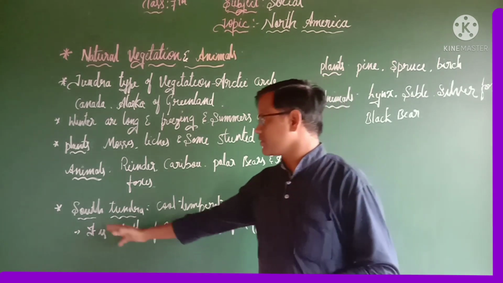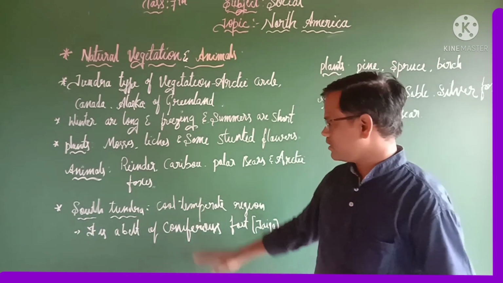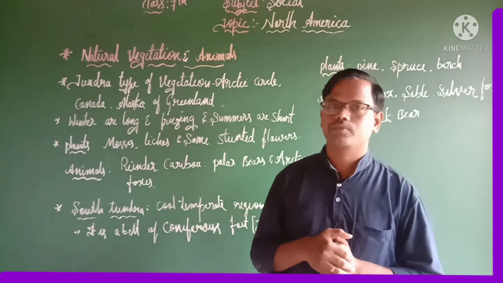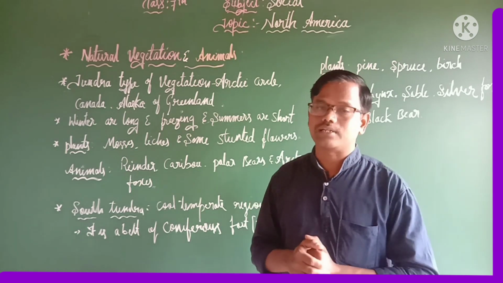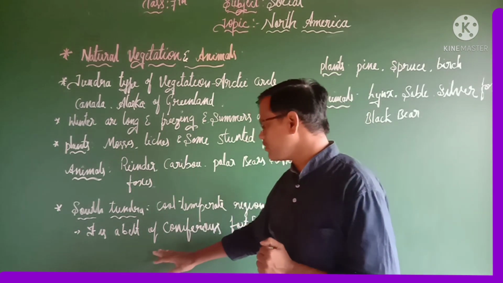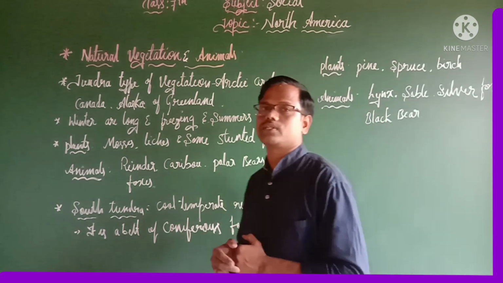Let us discuss the south tundra vegetation. The south tundra vegetation has a cool temperature region, and this region we can also call the evergreen forest region, and also it is a belt of coniferous forest. So this is known as the taiga vegetation also.